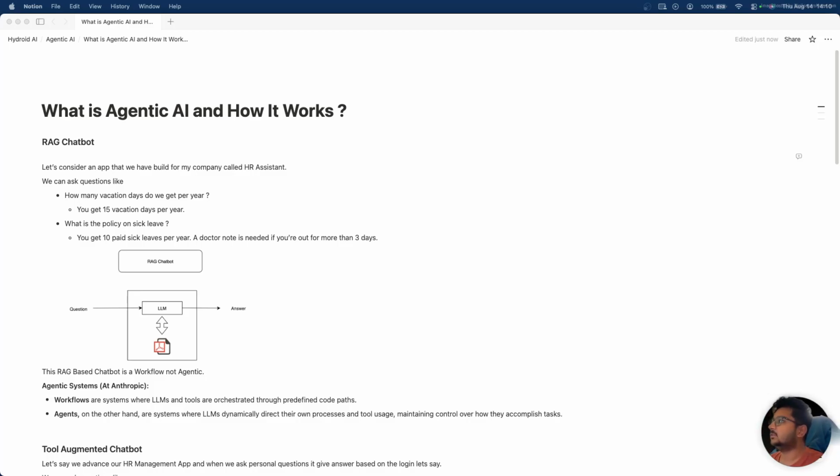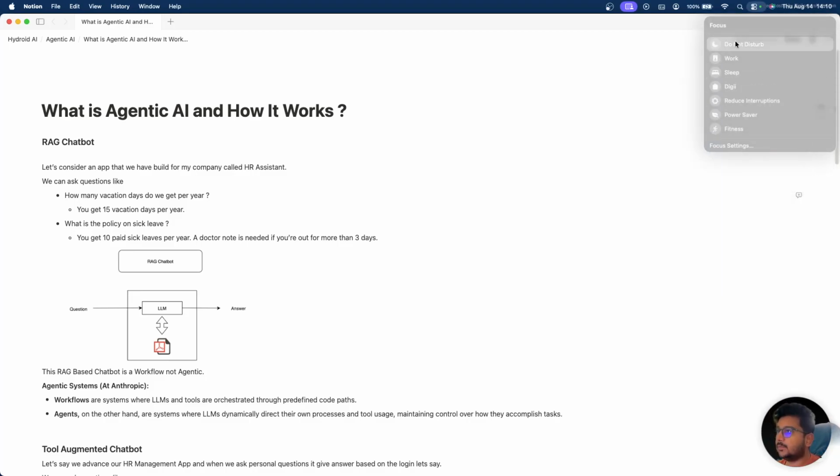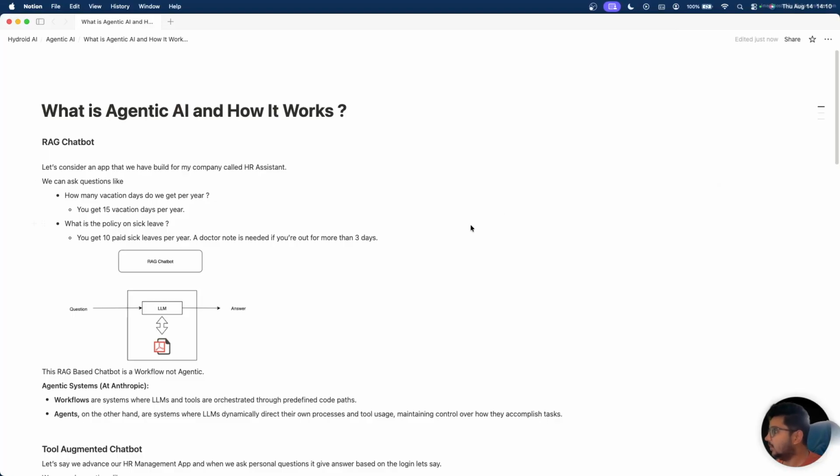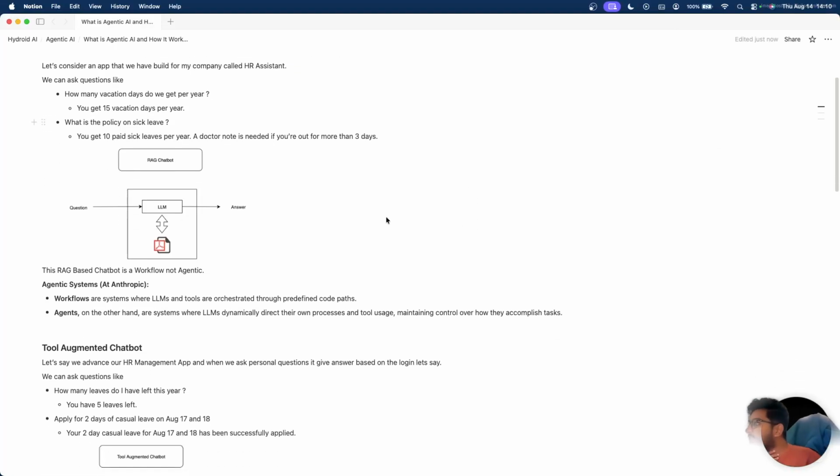What we can do is ask it questions like how many vacations we get per year. It can give you an answer saying that we have around 15 or 20 days. We can also ask what the policy on sick leaves is, and it can answer that there are around 10 paid leaves. If we look at a RAG chatbot, we have an LLM model,